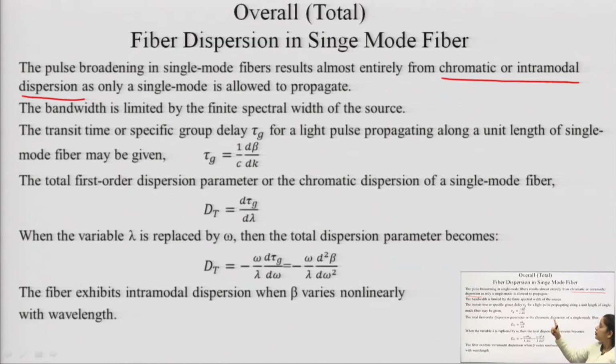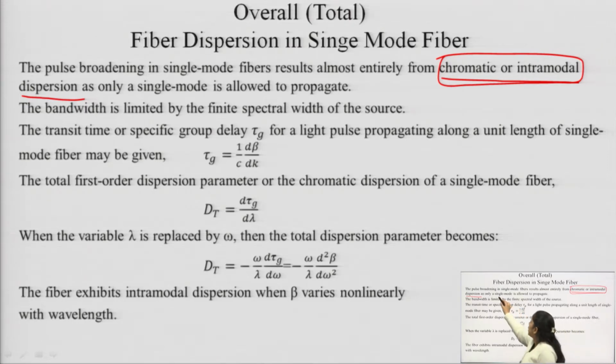So, in the single mode fiber, the total dispersion is entirely due to the intramodal or chromatic dispersion, as only a single mode is allowed to propagate. So the intermodal dispersion is entirely nil. The bandwidth is limited by the finite spectral width of the source.